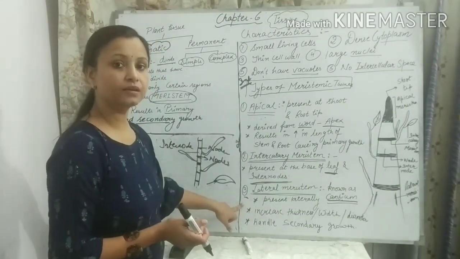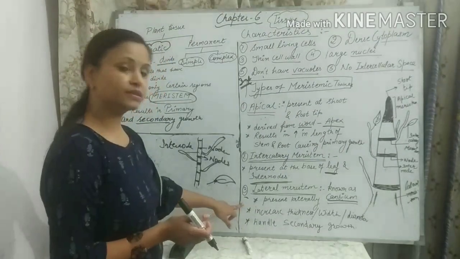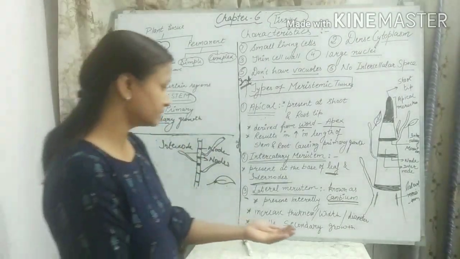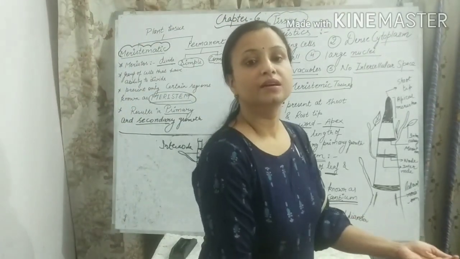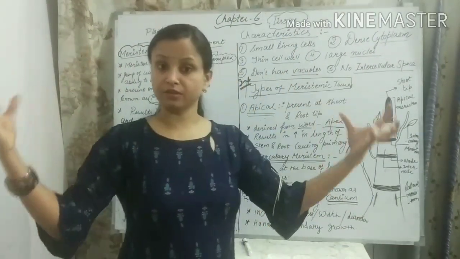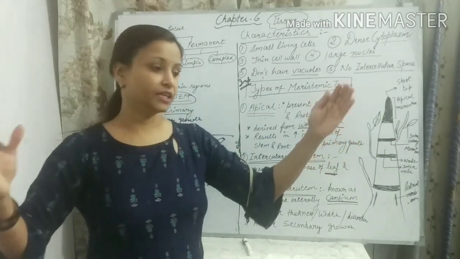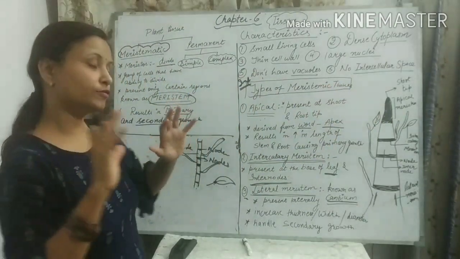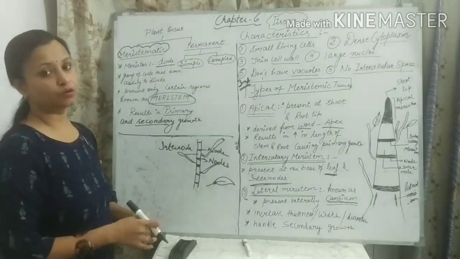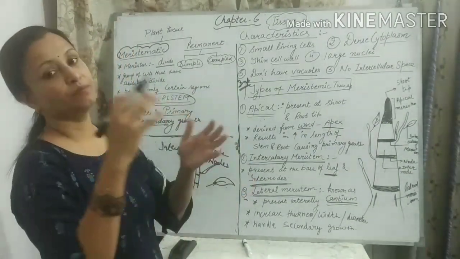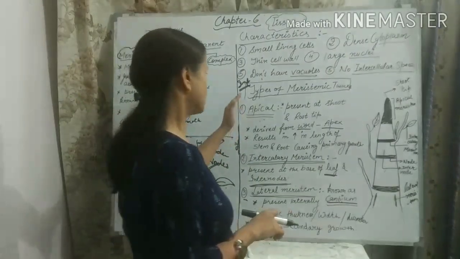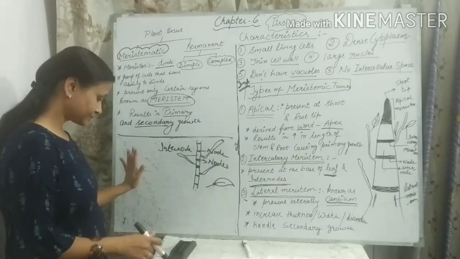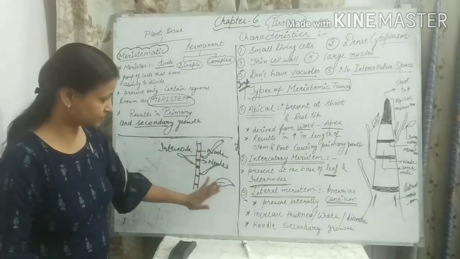It helps in the increase of thickness and diameter of the plant. You can easily observe the lateral meristem in the stem of a tree. You have seen how thick a tree's stem is. A young plant's stem is so thin, while a tree's stem is so thick because of the lateral meristem. The diameter of the stem increases as the plant grows. So these are the types of meristematic tissue, and today's lecture ends here.